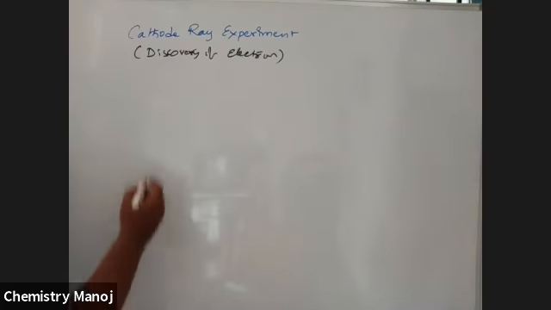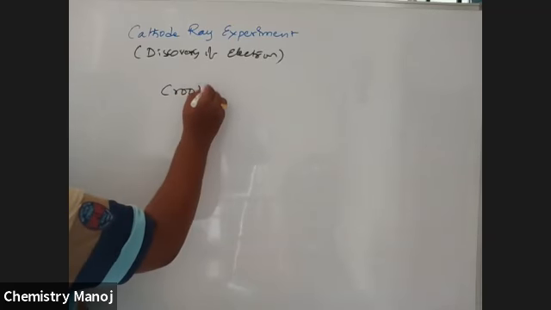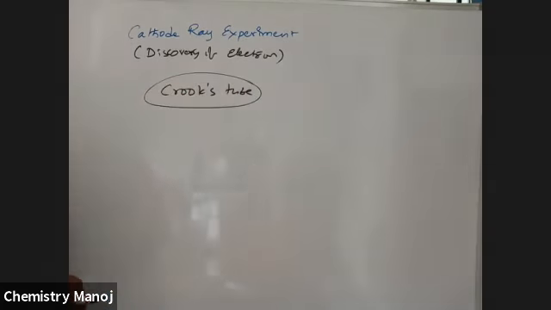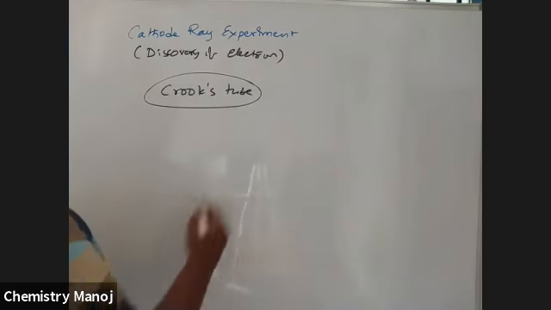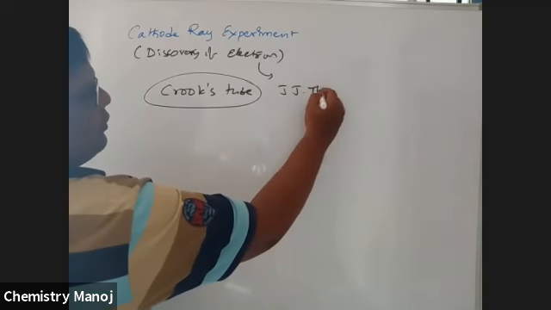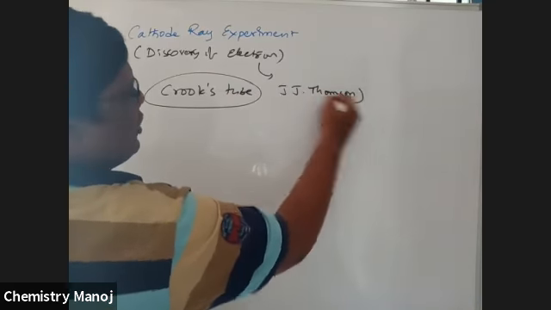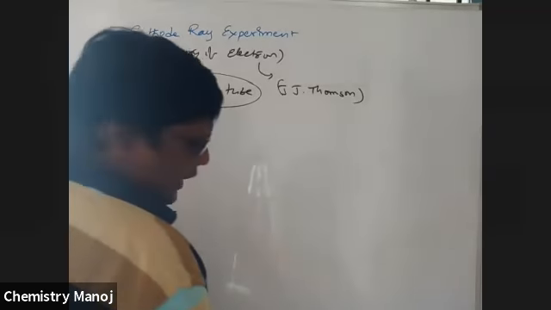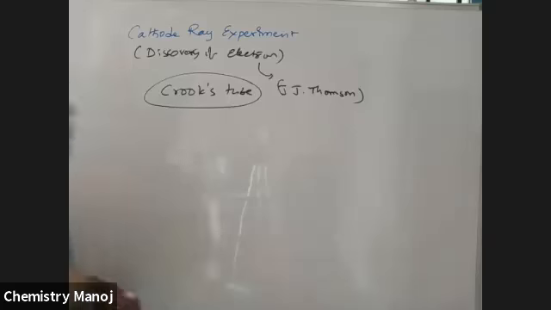It is totally based on the Crookes tube and Crookes discharge tube. By using this Crookes discharge tube, he identified some rays. So here, what did they observe? This was done by J.J. Thomson. J.J. Thomson discovered the electron. So how is this possible? Let us take the experimental evidence here.